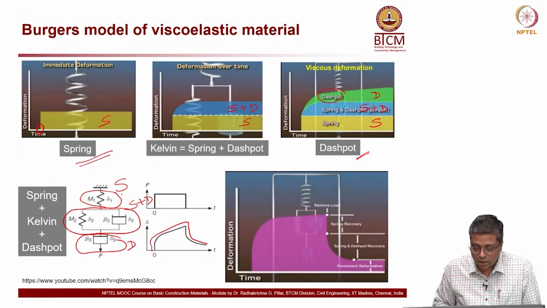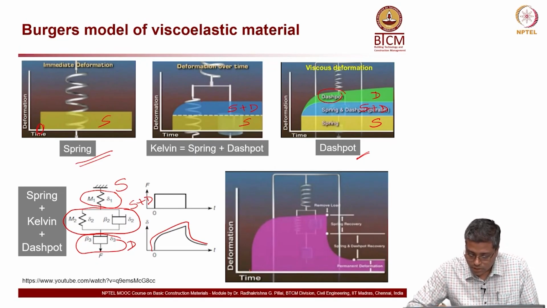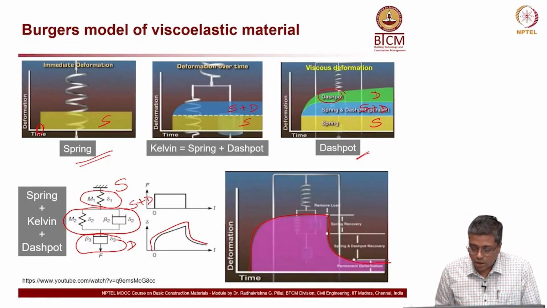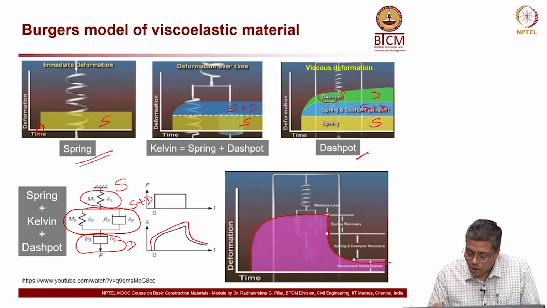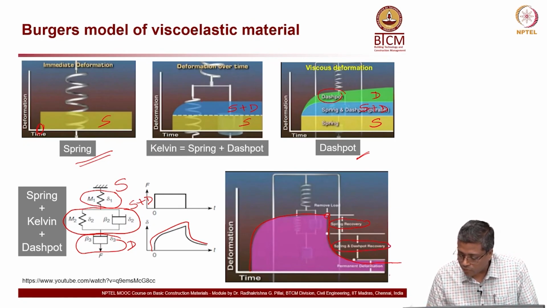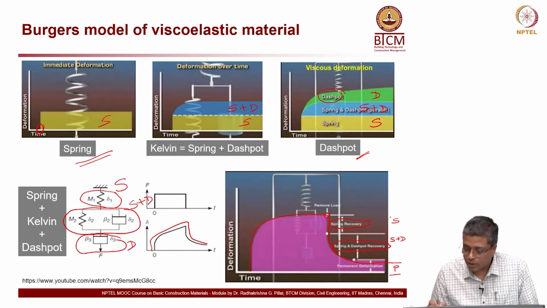Now, the same thing is here also, you can see this graph, it goes something like this and then comes down and then goes. Okay. Now, here you can see the load is removed at this point and then you have spring recovery and then you have spring plus dashpot recovery and then you have permanent deformation. This is permanent deformation, this is spring plus dashpot and this is spring. Okay.